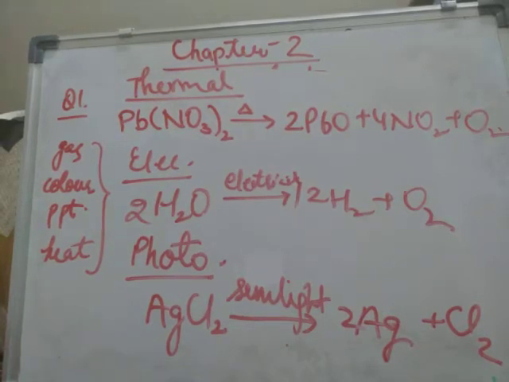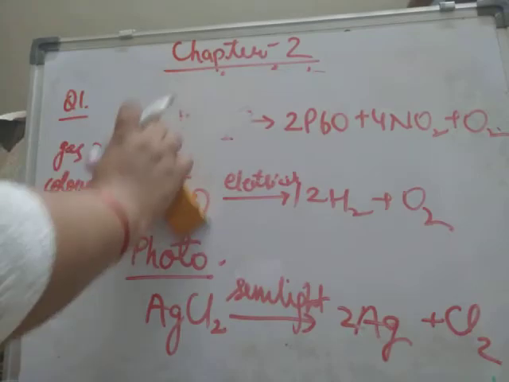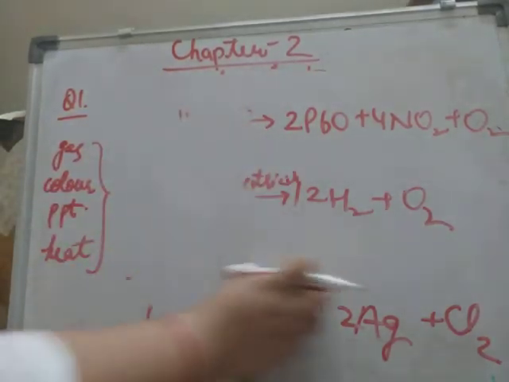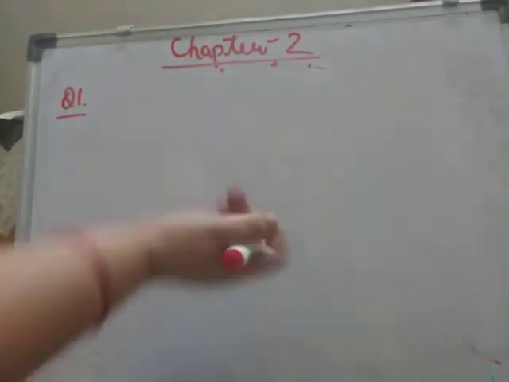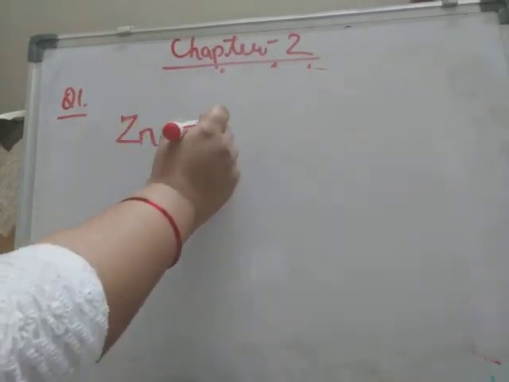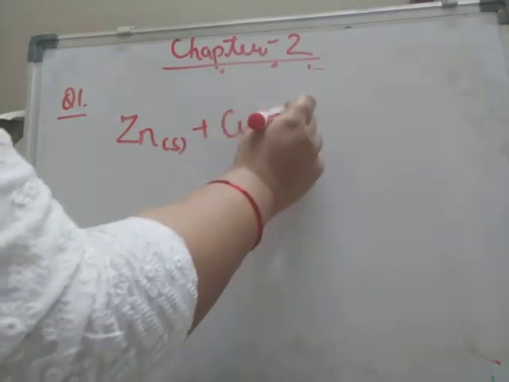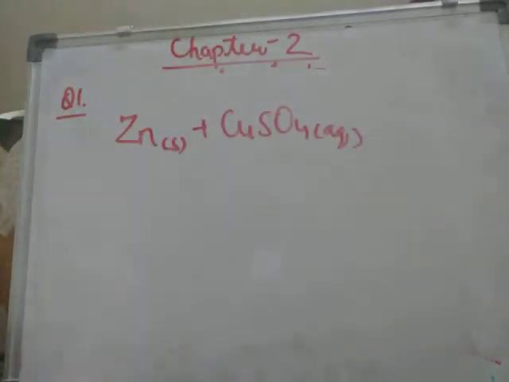Like other examples are also here. Define a displacement reaction with a suitable example. Displacement reaction is a reaction in which a more reactive element displaces the less reactive element from its salt solution. Suppose we have solid zinc and we put this zinc in aqueous copper sulfate. See, it is a must to write aqueous.